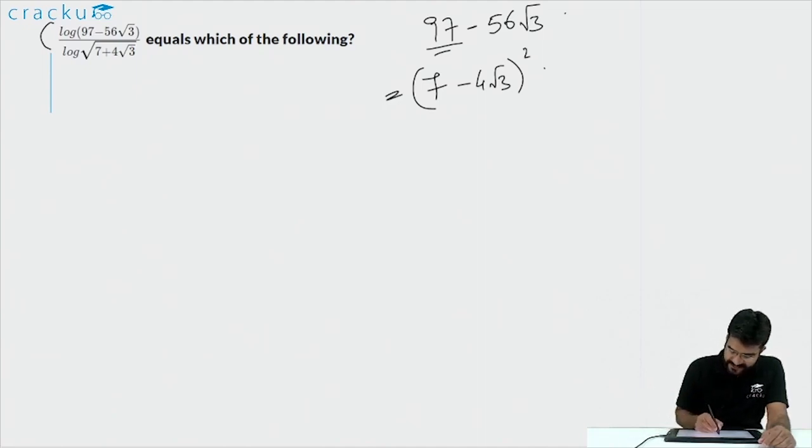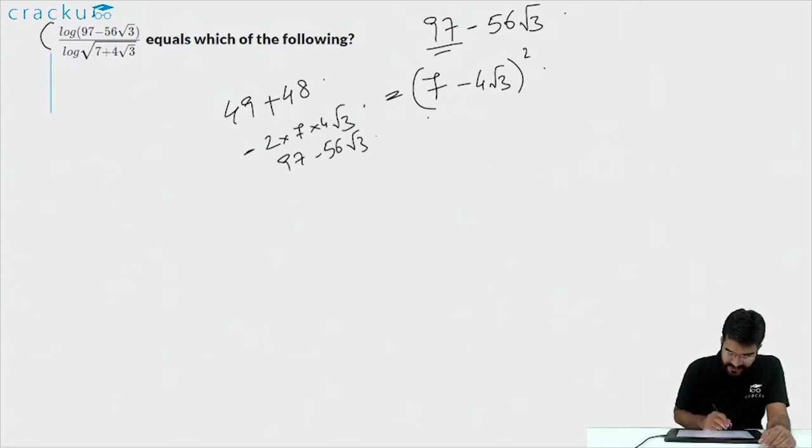If you multiply 7 minus 4 root 3 with itself, it will become 7 square, which is 49, plus 4 root 3 whole square, which is 48, minus 2 into 7 into 4 root 3. This becomes 97 minus 56 root 3, which is the numerator.